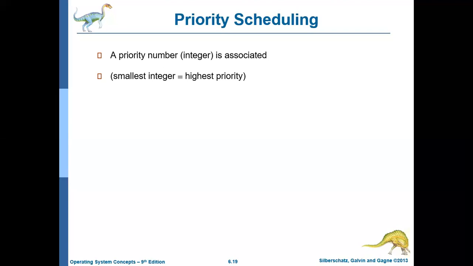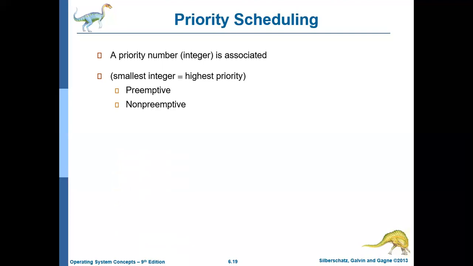For example, if you have two processes P1 and P2 with priority numbers 1 and 5 respectively, then it means that process P1 has higher priority than process P2. So the lower the number, the higher the priority.